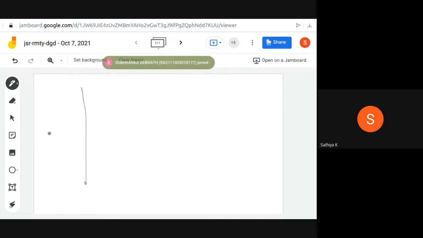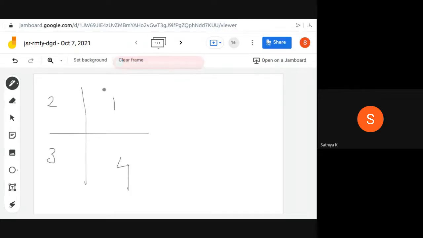You know very well quadrant one, quadrant two, quadrant three and quadrant four. The projection of point we discussed in all four quadrants, but projection of line we discussed in only one quadrant.